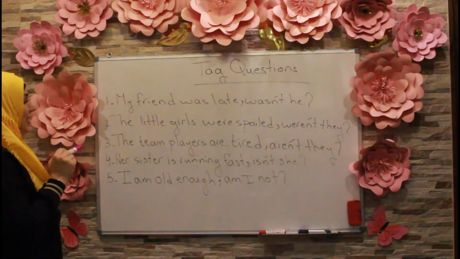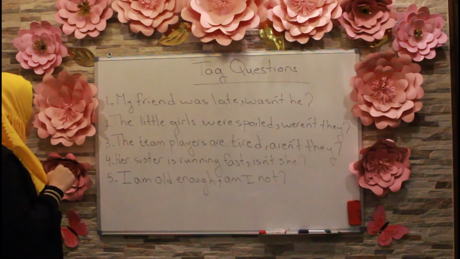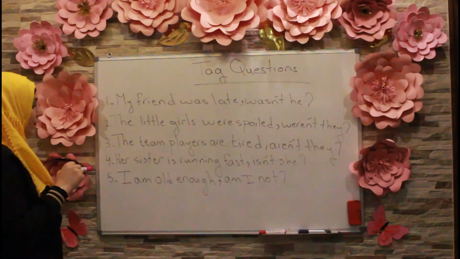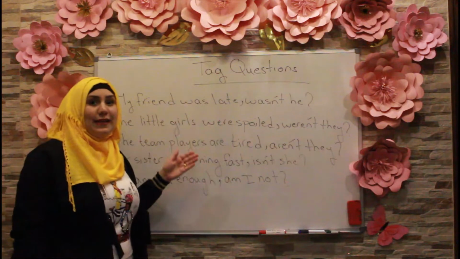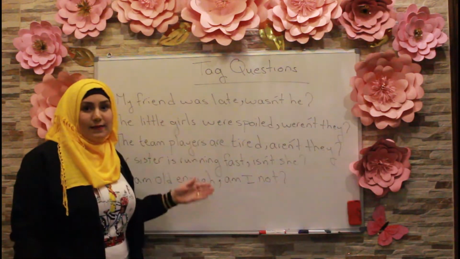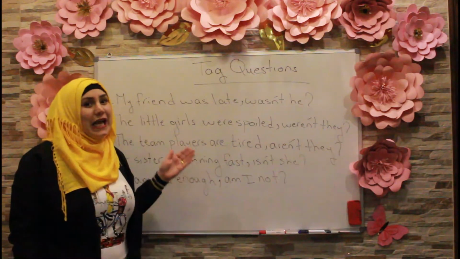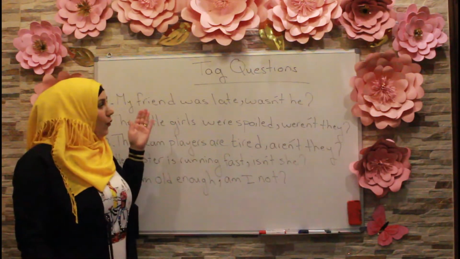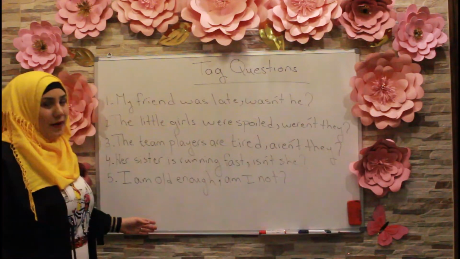Her sister is running fast, isn't she? And number 5, I am old enough, am I not? So here, after reading these questions or these sentences, or these tag questions to be more exact, I want to know what's in common between all of them.